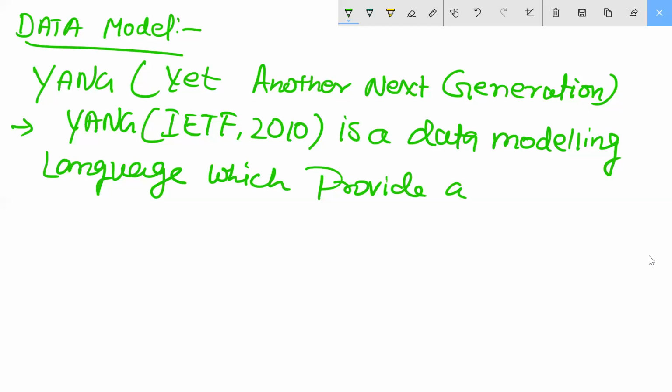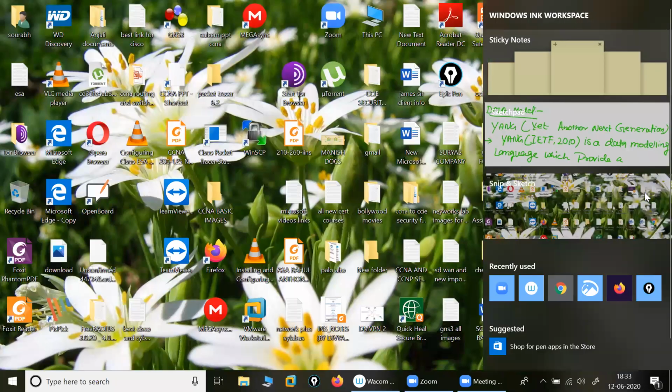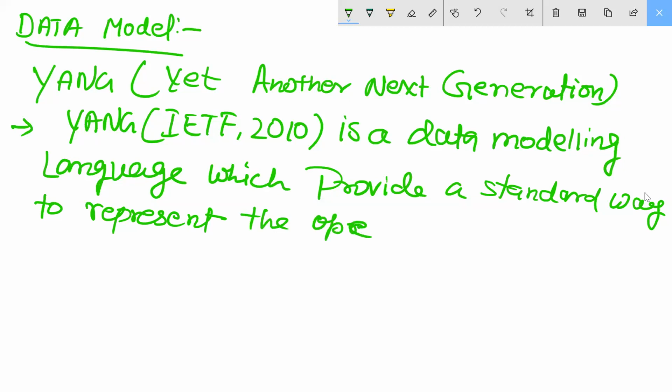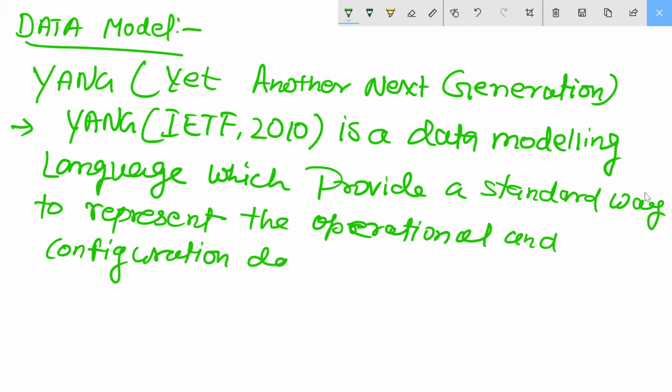YANG is to provide a standard way to represent the operational and configuration data of a network device.